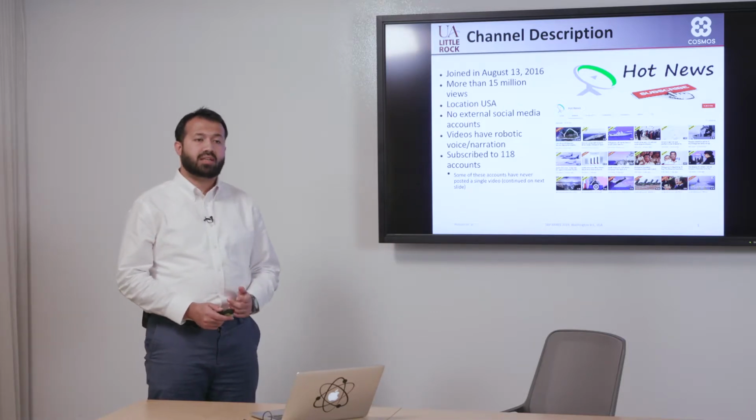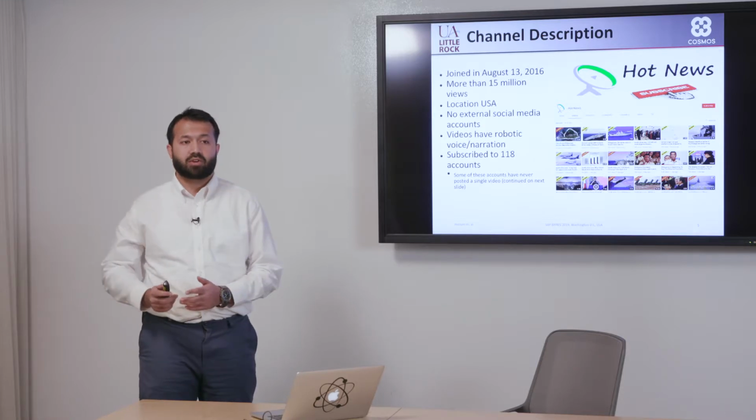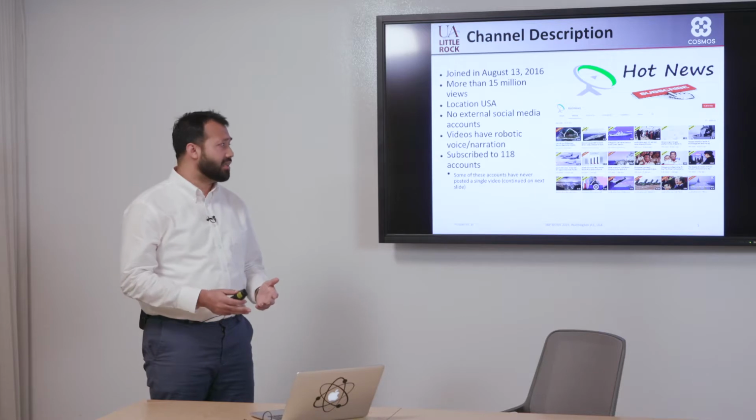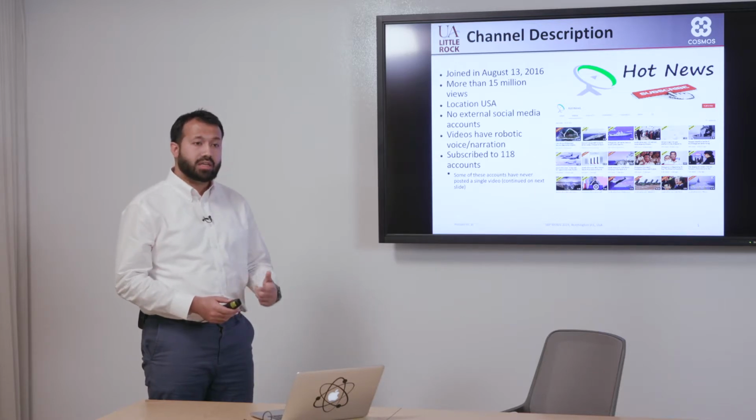On YouTube, many channels have external social media accounts. Say, for instance, they have an account on Twitter, Facebook, Instagram or other social media platforms, where they repost their links so that they can drive audiences from other platforms to increase user activity. You would see a lot of channels have a Twitter presence, and as soon as a video is posted on YouTube, they would share the link on Twitter or Facebook so that people from there start visiting their YouTube channel, and that video gets more popularity.